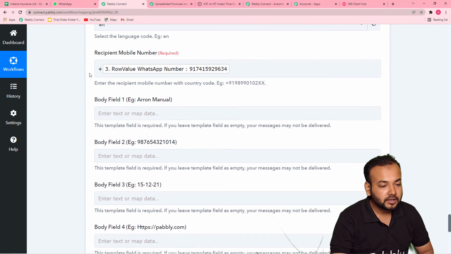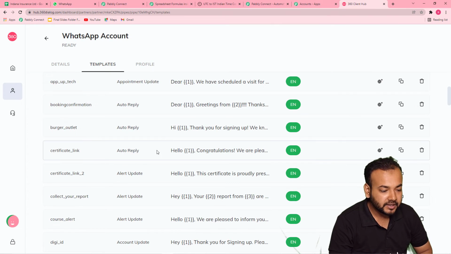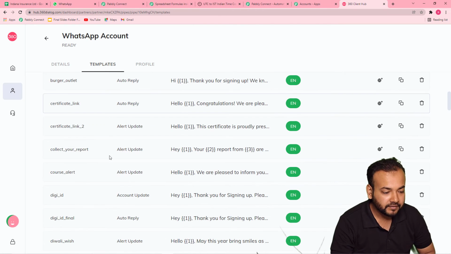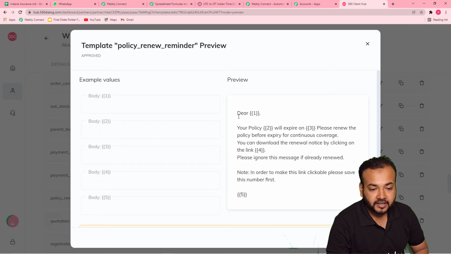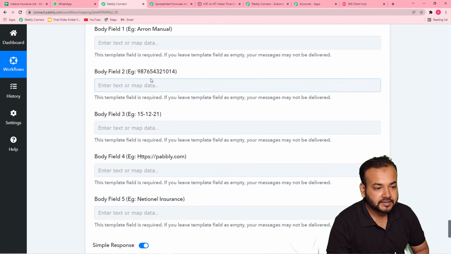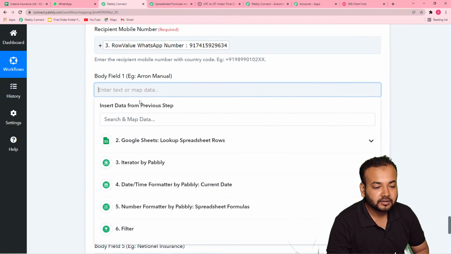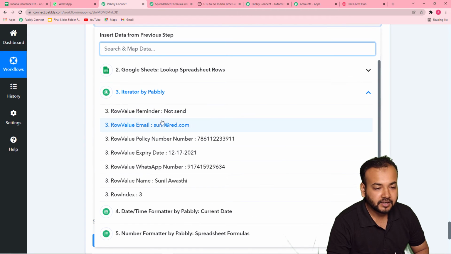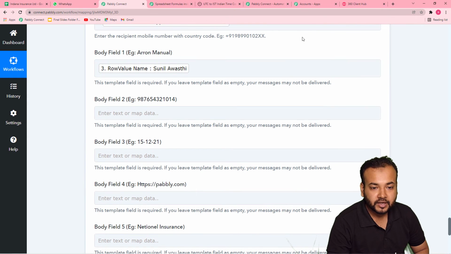Okay. Now it is asking to fill the body fields. So as I have told you, you have to map the details of the variables or the body fields you have in your template. So this is our template, and here you can see the first body field we have to map the name of the person. Okay, so let us fill this. In this first body field, I'm going to map the name. So click here and then click on this iterator field and map this name.